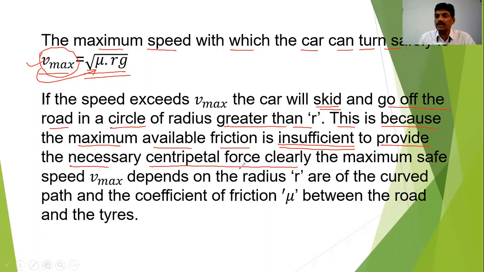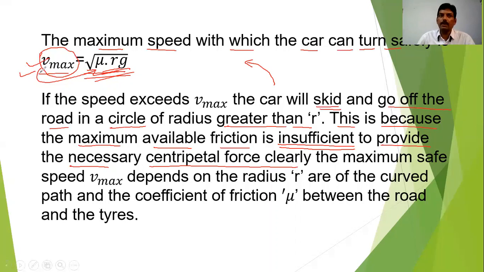So the important condition is that when the car wants to take a turn on a circular track, the necessary centripetal force must be balanced. If it is balanced, then the car will easily take the turn. But that has a certain limit. What is that limit? The maximum velocity should be v_max = square root of mu r g. So if the values are given, you can calculate the maximum velocity from this formula.